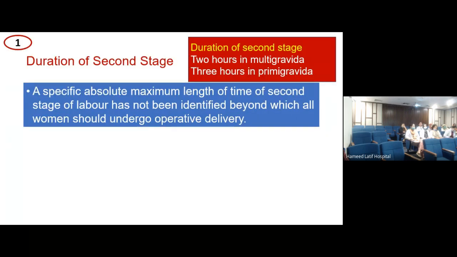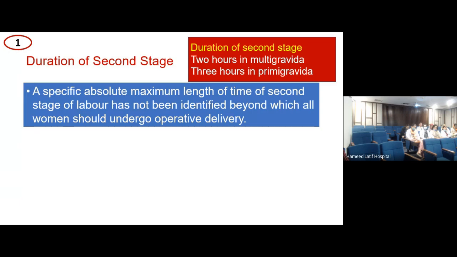So let's start with one. The duration of second stage of labor. Now, obstetrics is full of controversies and obstetrics is full of statements which keep on changing. It remains an evolving field, obstetrics always has been and always will be. Currently, the second stage of labor duration for a primary gravida is purported to be around 3 hours, which includes 1 hour of epidural. So 3 hours for a primary gravida, 2 hours for a multigravida.